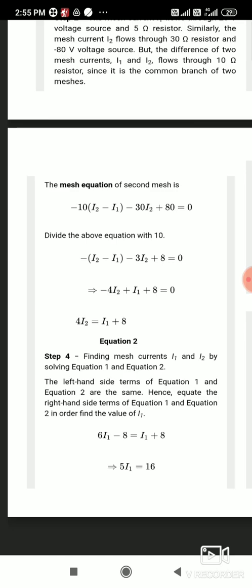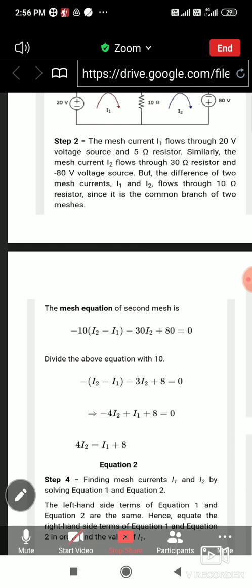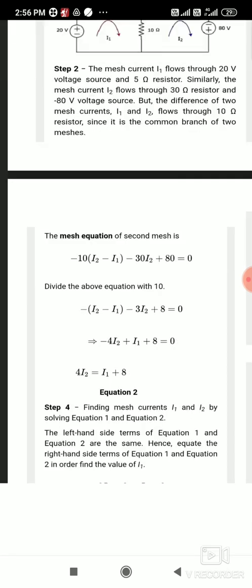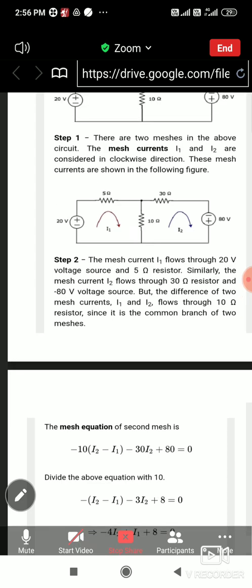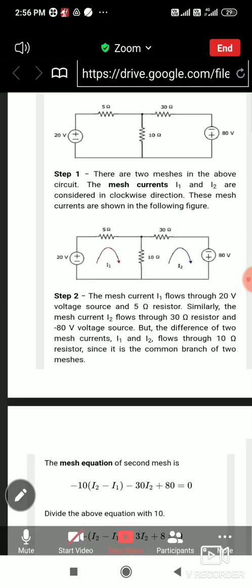If while writing the equations you make any mistake related to plus or minus, plus instead of minus or minus instead of plus, the equation goes wrong and your answer goes wrong. So you have to take that care when applying KVL and KCL. Are you getting my point? When you are writing the equations, you have to take care. Now next one.